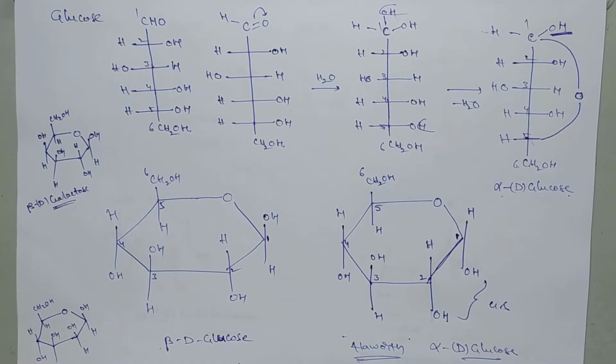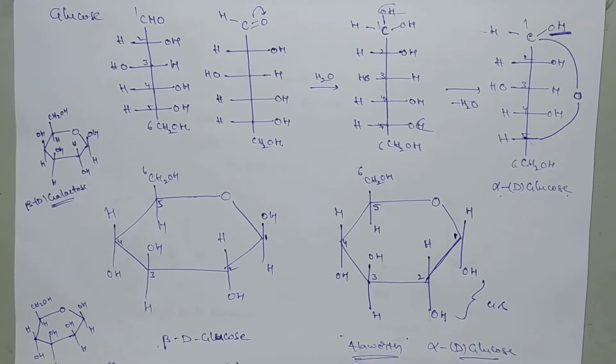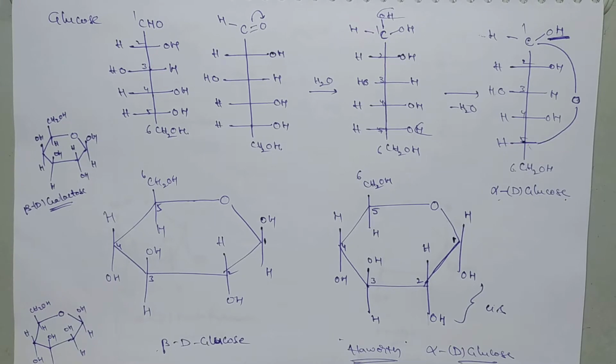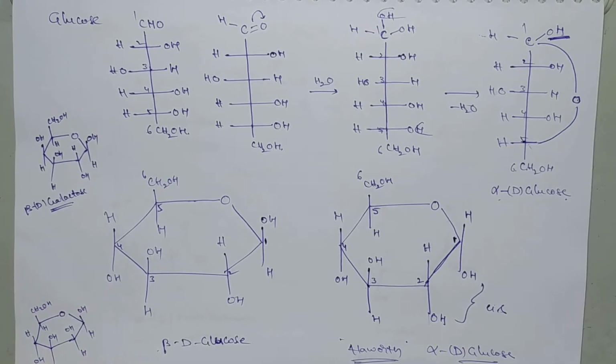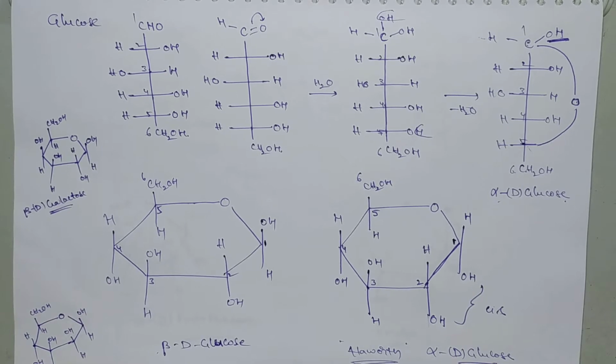Here is a small question: are the monosaccharides reducing sugars or non-reducing sugars? So what is a reducing sugar? A reducing sugar is any sugar which reduces Tollens reagent or Fehling's reagent. The sugar which does not reduce Tollens reagent or Fehling's reagent is said to be a non-reducing sugar.